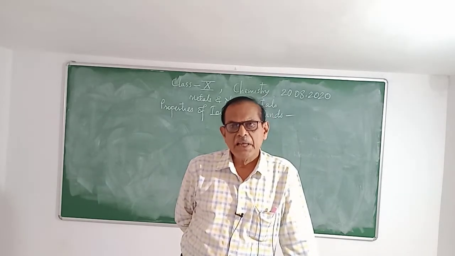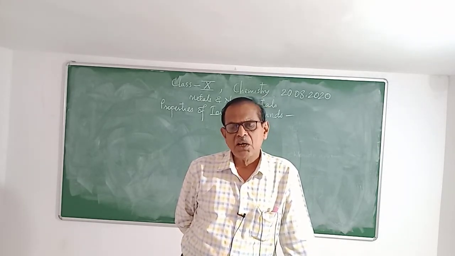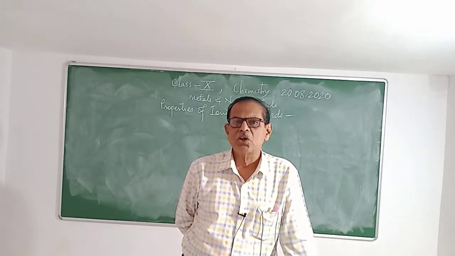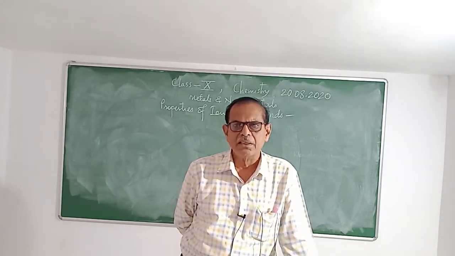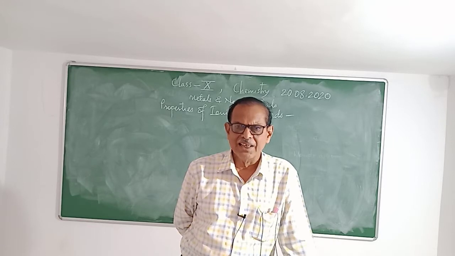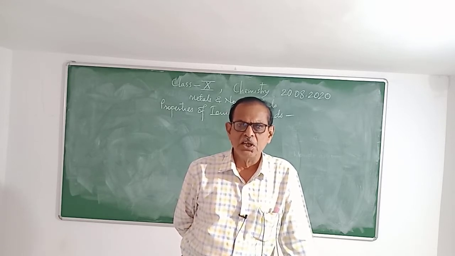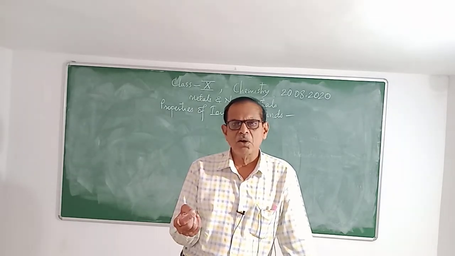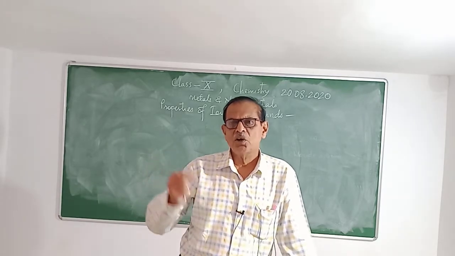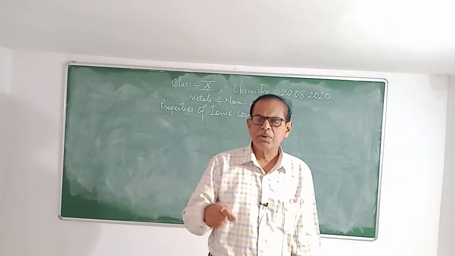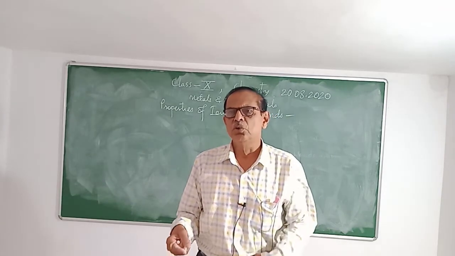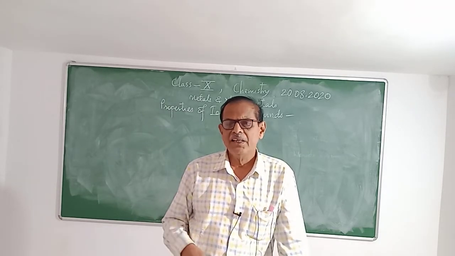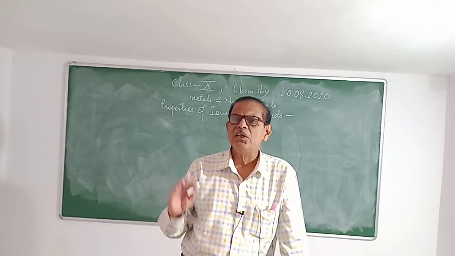Now the next point that we have to study is the properties of the ionic compound. Regarding the properties of the ionic compound, for example, you can take NaCl, KCl, LiCl, CaO, MgCl2, etc. Take a small quantity of the compound on a spatula and heat on the burner and see the flame. Different salts will give different types of flame. And you will find these compounds have very high melting point and boiling point.